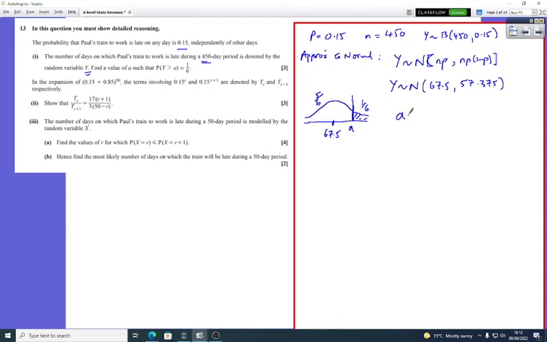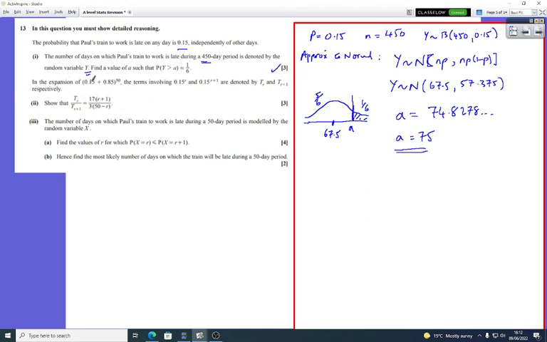So a will be 74.827, and so on. Now, because it says approximately 1/6, you could just call it 74 or round it to 75. I'm going to round it to 75 because it is the number of times the train is late, so it has to be an integer. So I'm going to say a equals 75. Okay, so it has to be an integer value. Now, done, 3 marks, happy days.